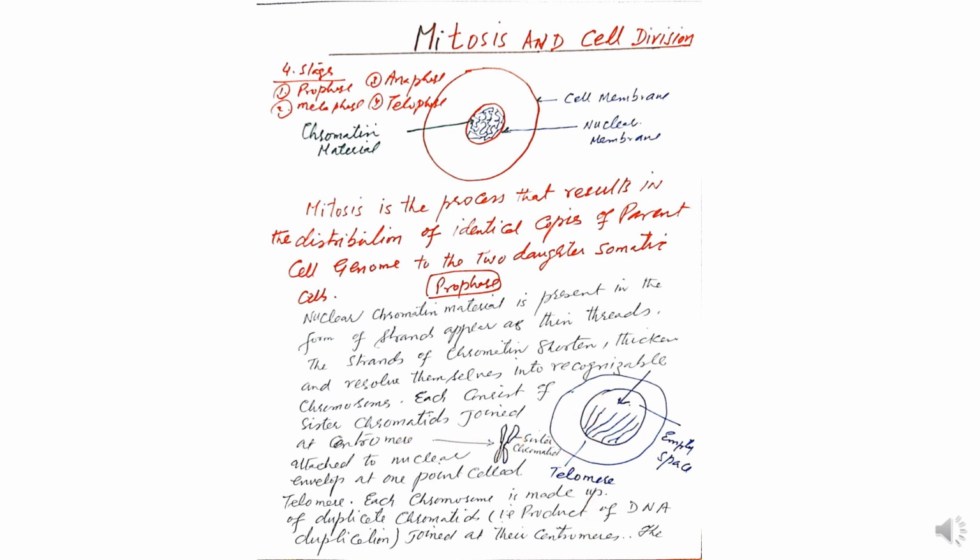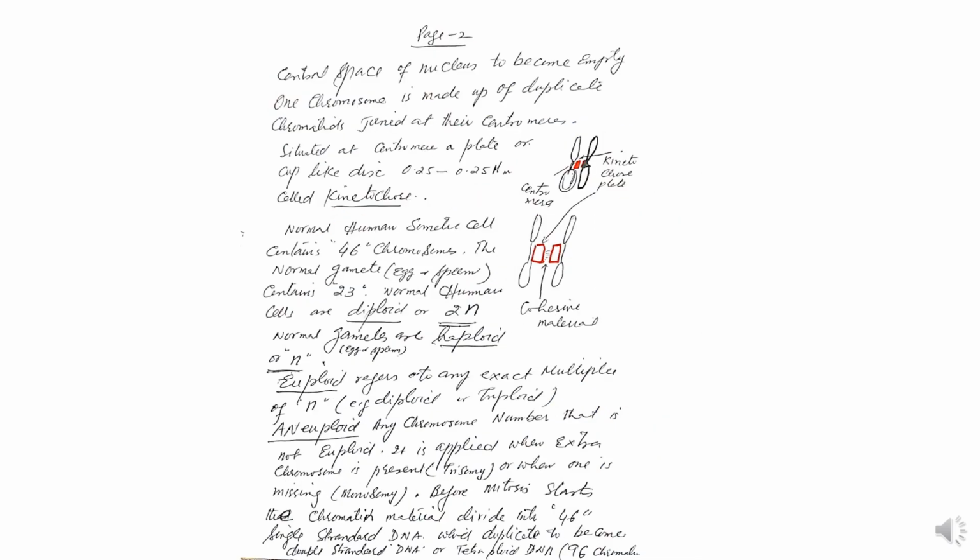So the central space of the nucleus becomes empty. One chromosome is made up of two chromatids, or duplicate chromatids. The term chromosome refers to the two chromatids together.